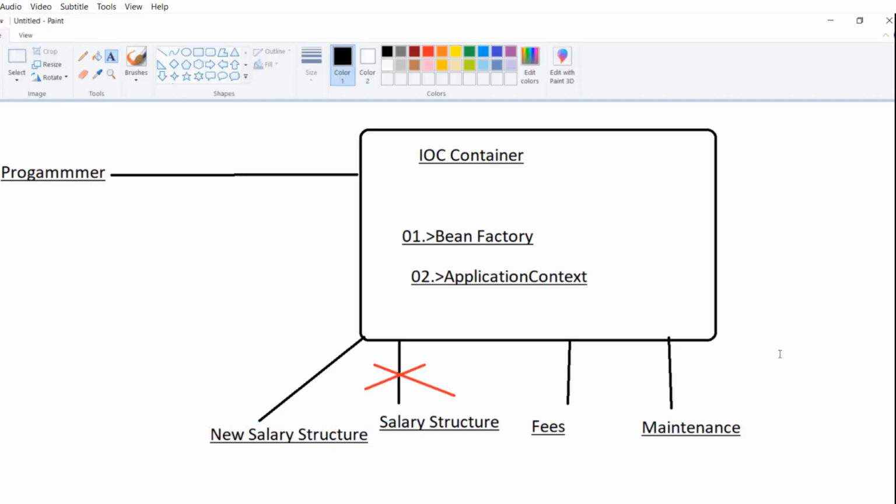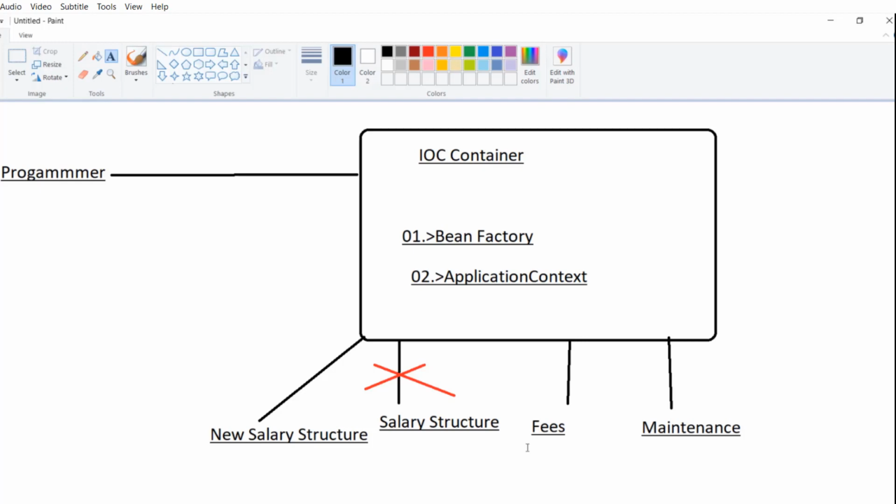To manage the dependent objects between the IOC container and these files, new salary structure, fees, and maintenance, we use a design pattern. The process by which we handle this dependency injection into the IOC container is handled by a particular framework. So this is the end of this video. In the next video, we are going to see a real-time example of what we have understood here, so that we will get a clearer picture of IOC and dependency injection.